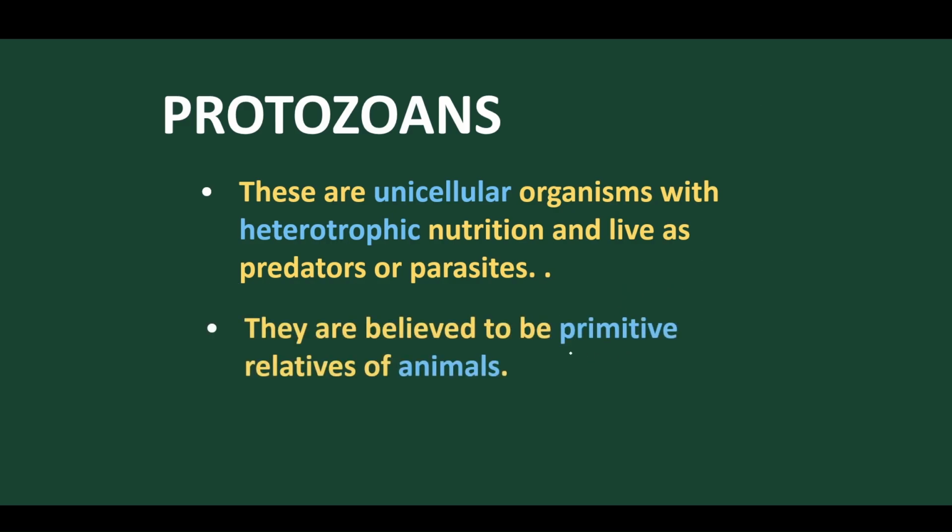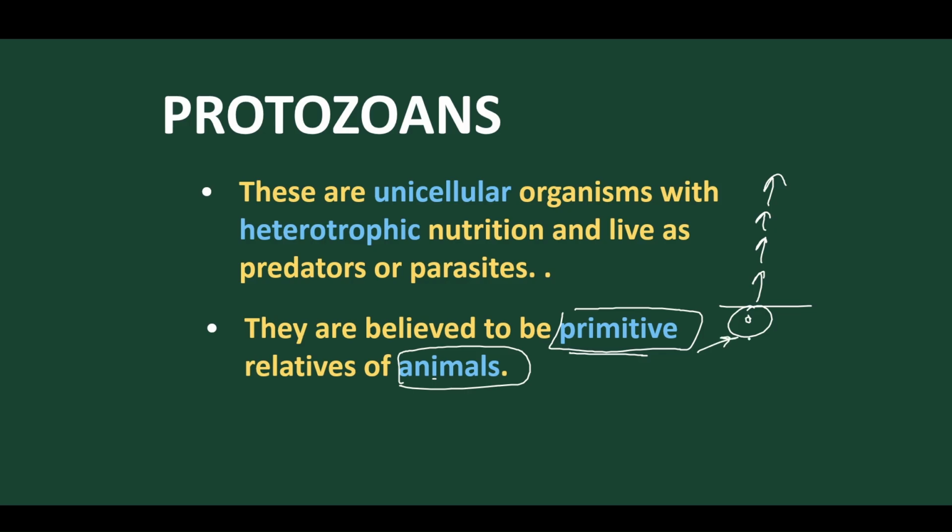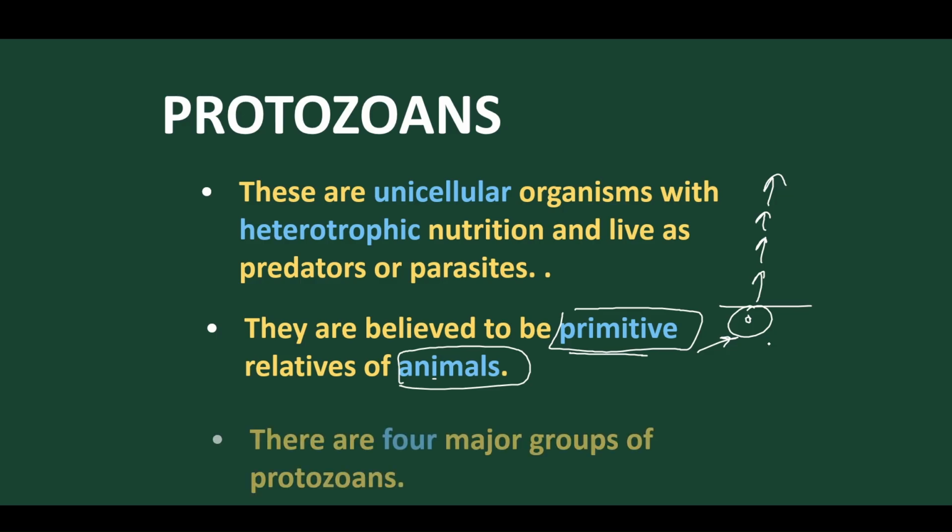They are believed to be the primitive relatives of animals. It is believed that they are the ancestors of the animal kingdom. Normally protozoans came into existence first, and from them arose the porifera, and simultaneously the other animals arose. For this reason these protozoans are considered the primitive animals.